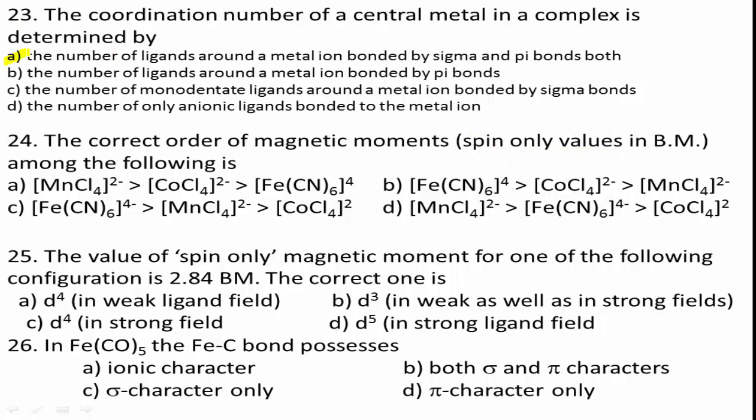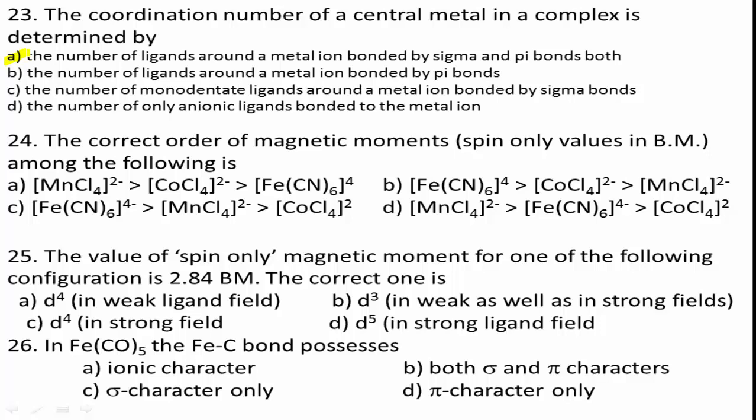Next, question number 24. The correct order of magnetic moments, spin only values in Bohr magneton, among the following is. Option A, [MnCl4]²⁻ > [CoCl4]²⁻ > [Fe(CN)6]⁴⁻.